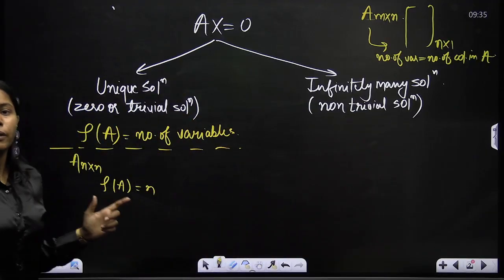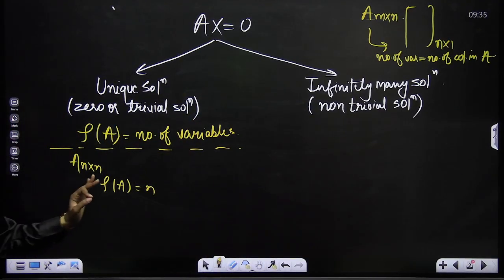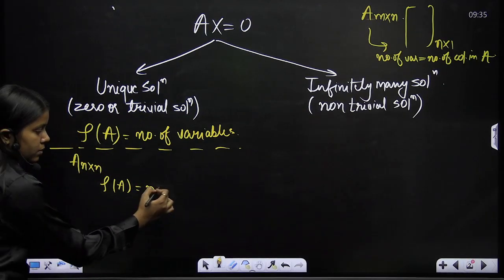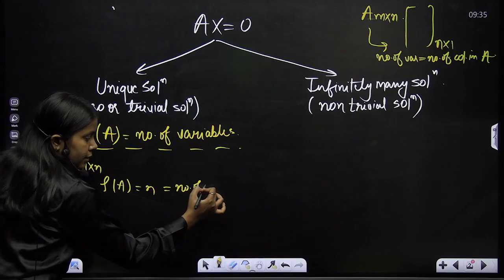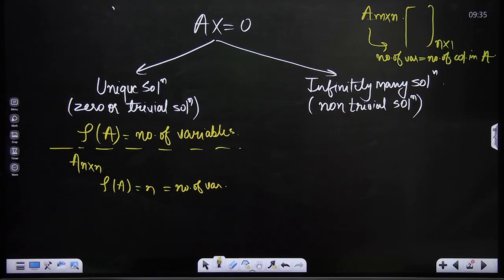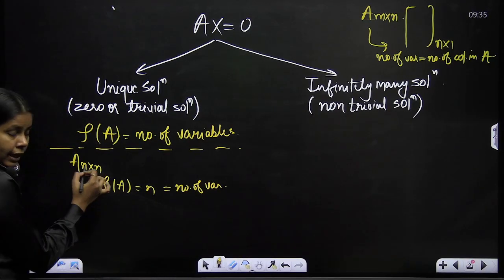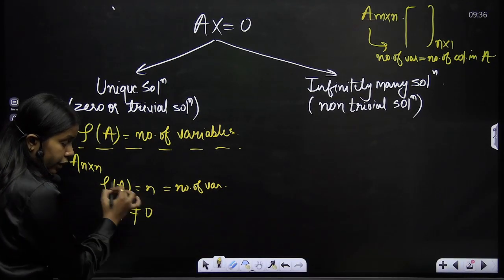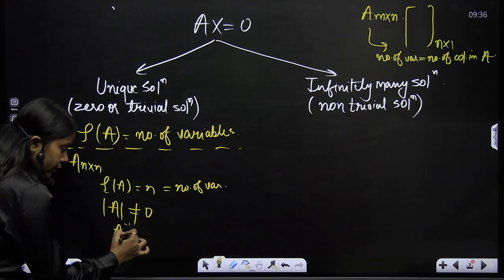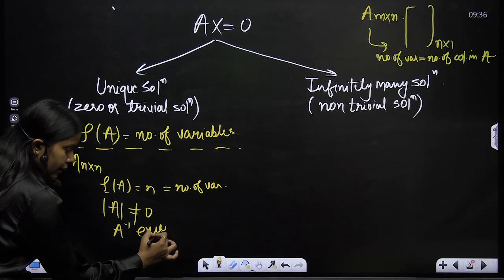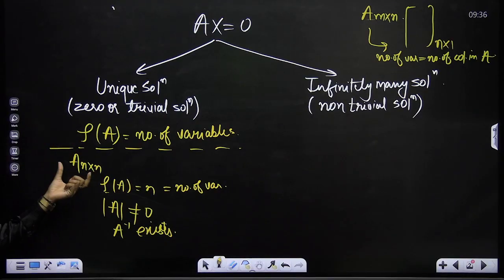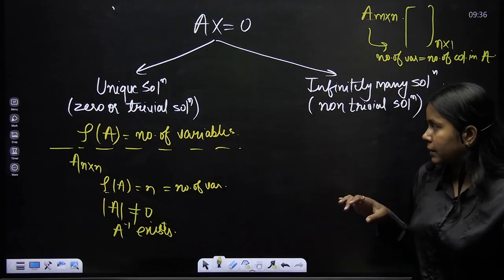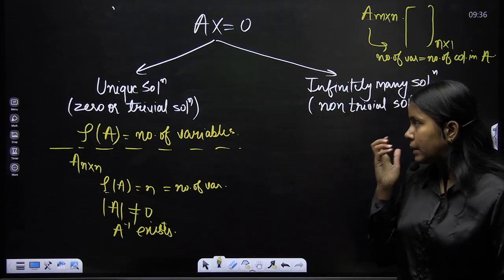So with only the given matrix A, you can see how many variables can be there in this particular system. Here the number of variables is n. So rank of A is n, and A is an n cross n matrix. That means determinant of A is non-zero, because of the definition of rank, or I can say A inverse exists. This is specifically for a square n cross n matrix. Otherwise I just need to check that rank of A is equal to the number of variables.